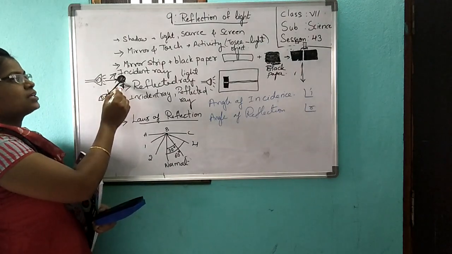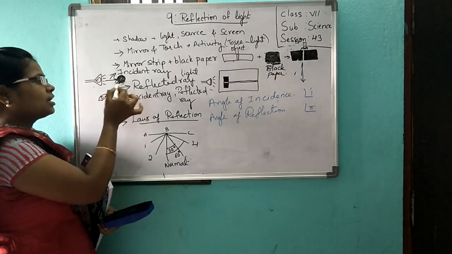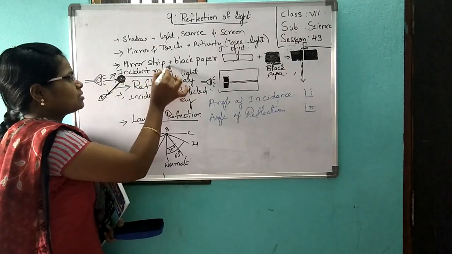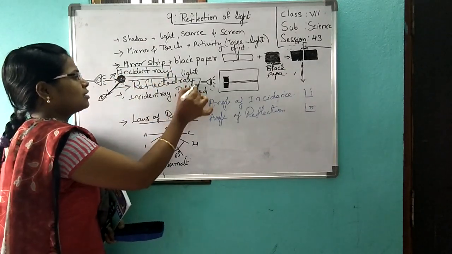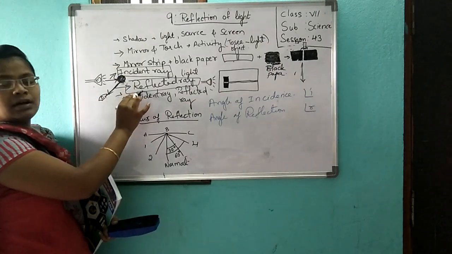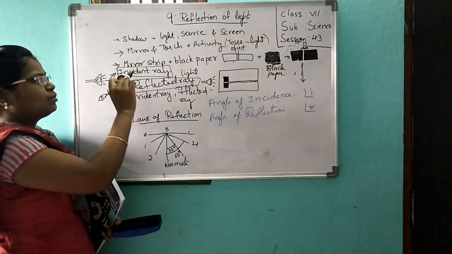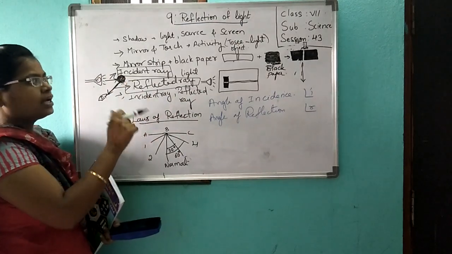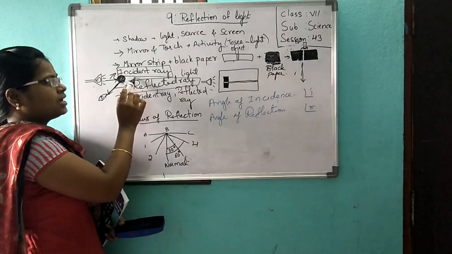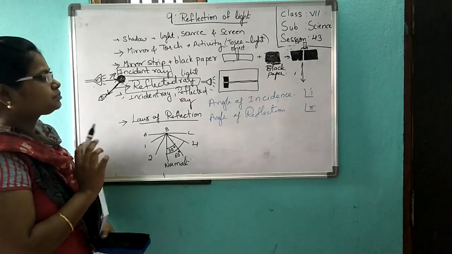Light falling on the object is the incident ray. The light reflecting from the object is the reflected ray. These two names you have to remember. Don't get confused. If you do not remember these names, later you will not understand the incident angle and reflected angle. Incident ray and reflected ray.